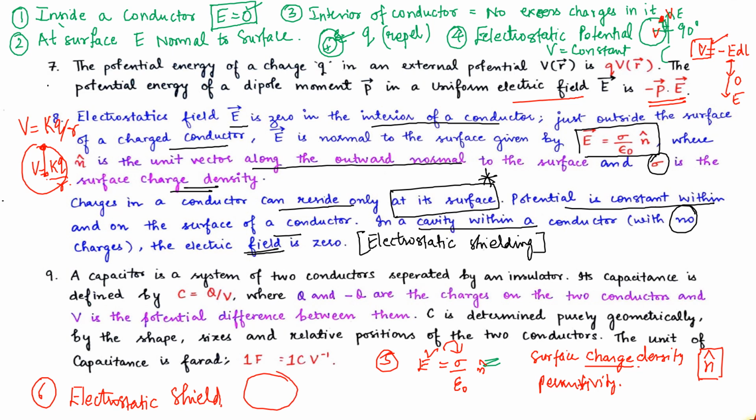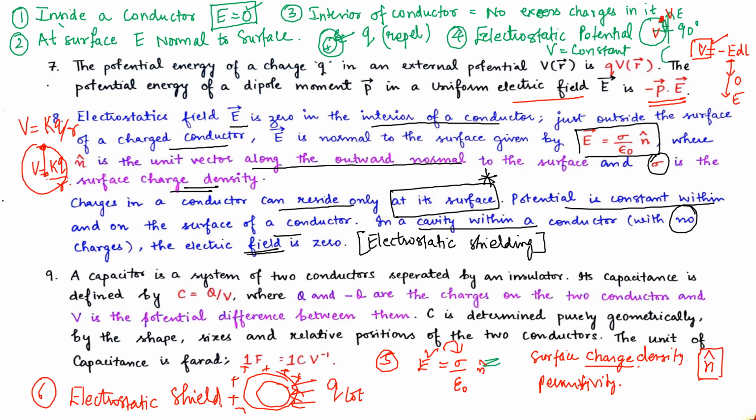Now the sixth point is electrostatic shielding, which is extremely important. When we have a conductor, in this conductor we have a cavity. Now to this conductor we provide a lot of charge. This charge will start distributing at the surface because no excess charge can reside inside the conductor. So they will not move inside the conductor but will reside on the surface. Do you think the charge will come to this point? No, the charge will not come to this point. So this cavity will remain uncharged.